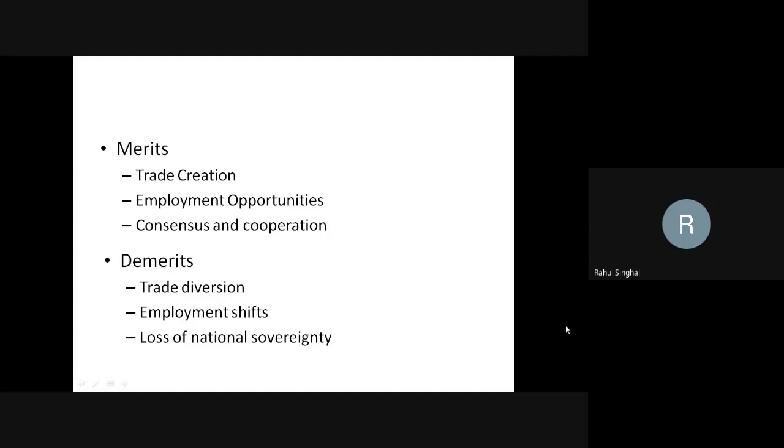So the workforce of one country can freely travel to another country and seek a job there. So employment has been shifted.